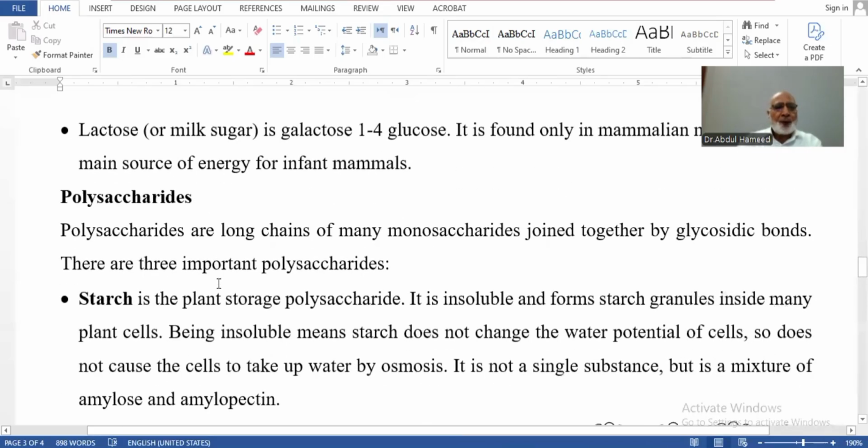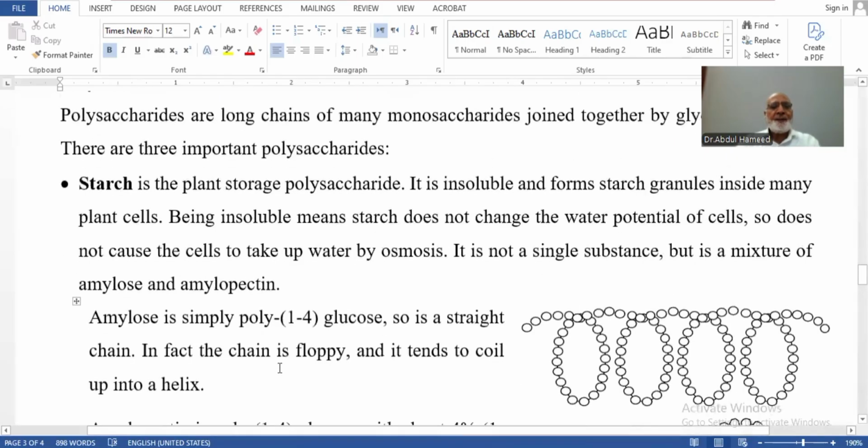So then comes the polysaccharides. Polysaccharides are long chains of repeated monosaccharides. Once again, the bond is the glycosidic bond. So in our syllabus, there are three main polysaccharides.